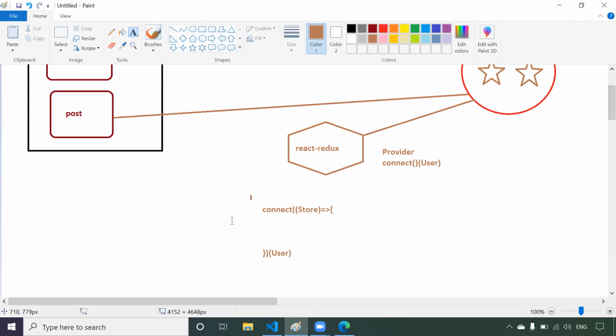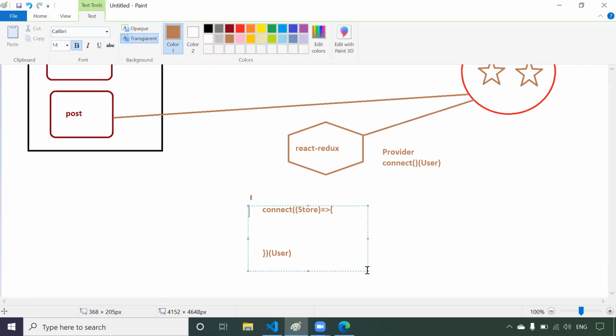Now what will this callback function do? Whenever I'm going to call this callback function, it will return one object. This object will be available to this component as props. So connect is telling, I will call this callback function by passing the store data as an argument. Now this callback function will return one object, and this object will be available to this particular component as props.